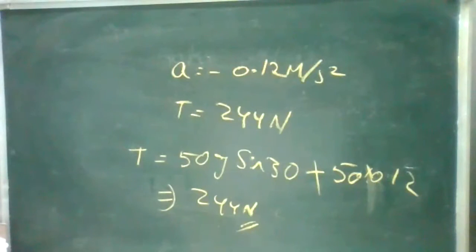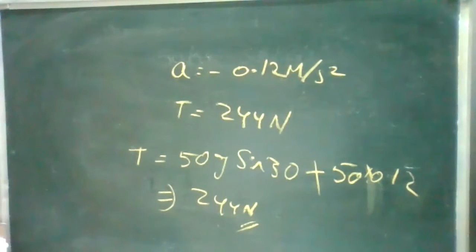Any change in this one? No, you can check it. Okay, 50. I'll separate it. So g is 10, sine 30 is 1/2. It is 5. 5 plus 0.12. Okay, the relation.